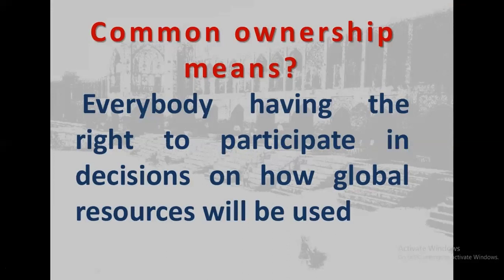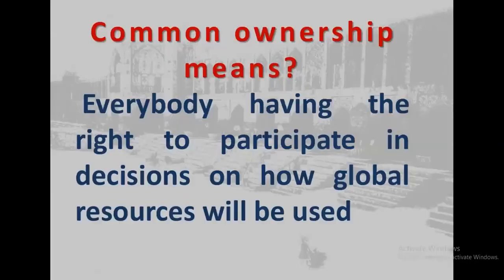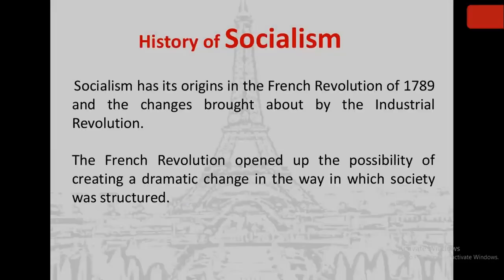It should be in the hands of the people to decide how the global resources should be used. So socialism means everybody having the right to participate in decisions on how global resources will be used. Okay, so that is the meaning of socialism.